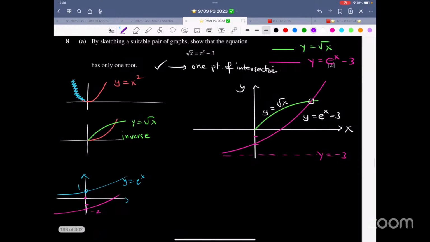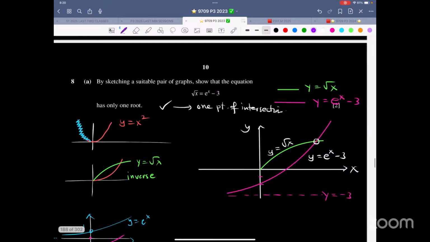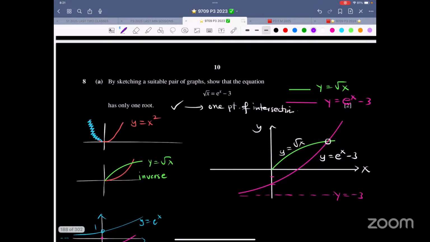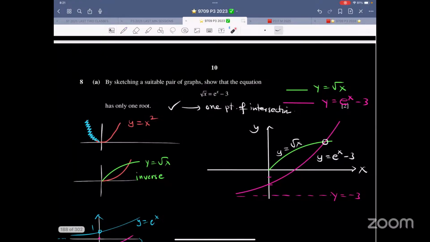Now, sometimes in numerical solution, there are years or sessions in which they forgot to ask numerical solution. So that is also a possibility. Now, I like this question. Why? Because they have drawn the graph of root x. Now, officially, this is not in the syllabus. There were 2 instances when they asked a question that was based on something which is not in the syllabus.